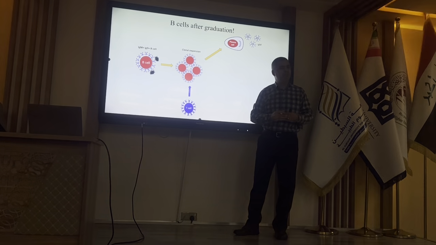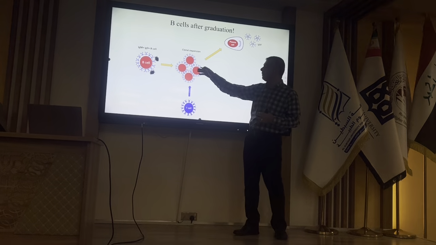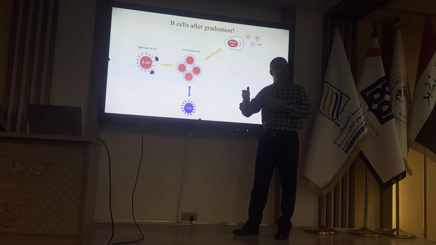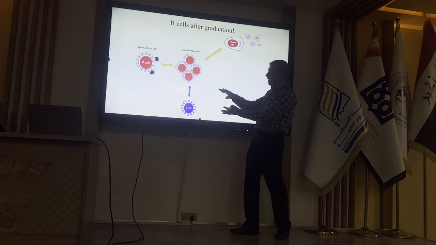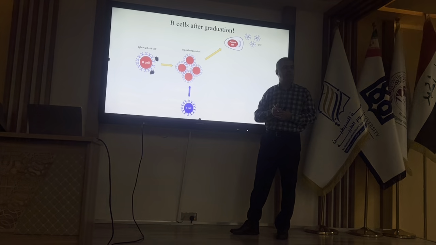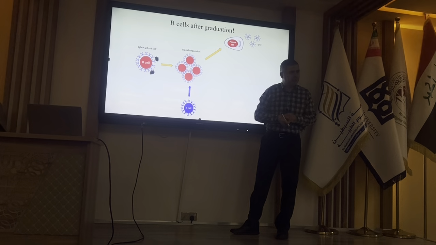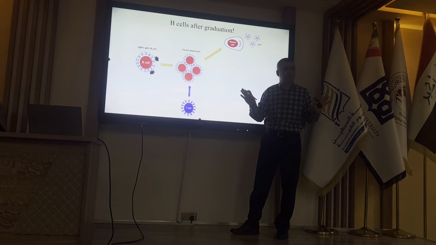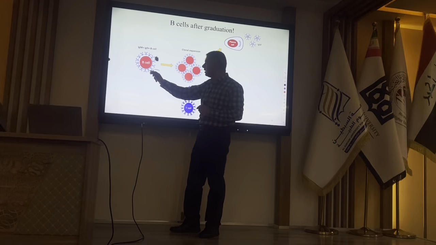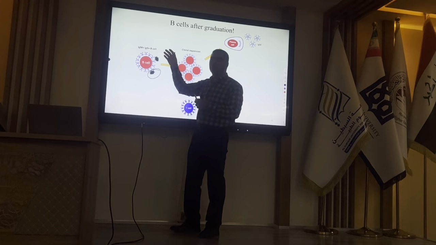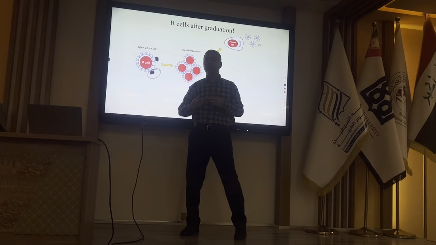So when we have the help of T cells, the nature of the response will change. Does specificity change? No. Specificity won't change, because the antigen is this one. If the specificity changed, we wouldn't have any response against this antigen.